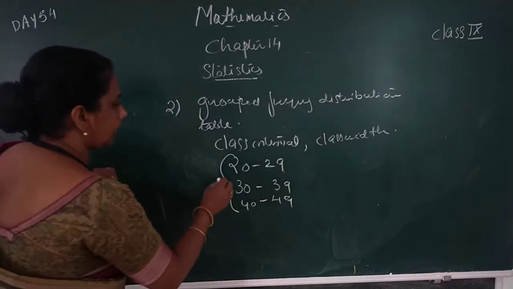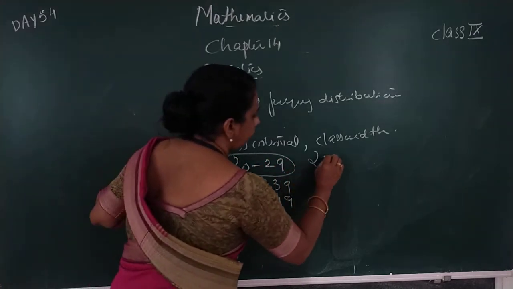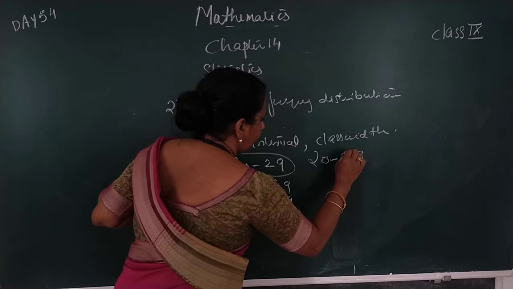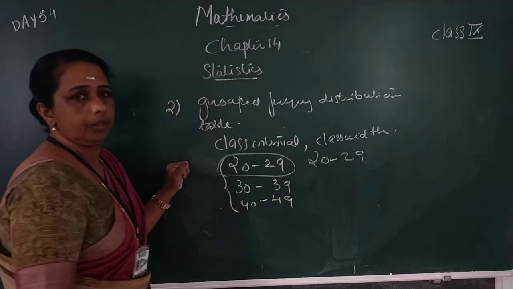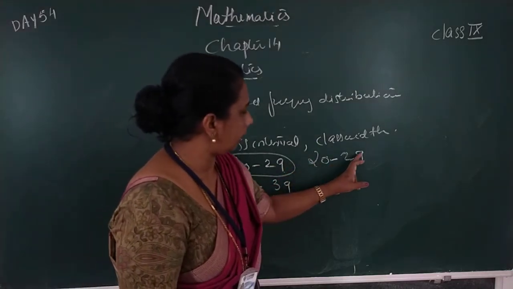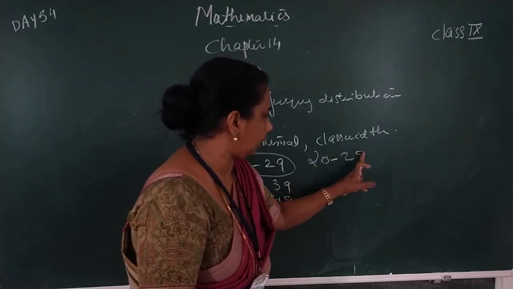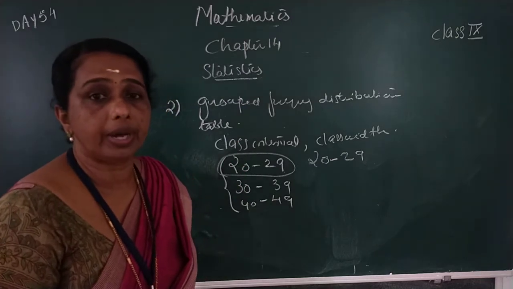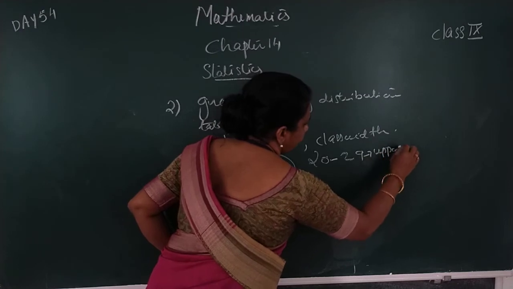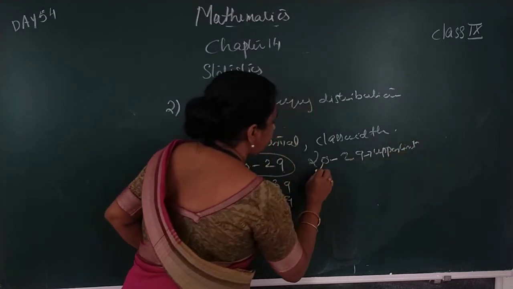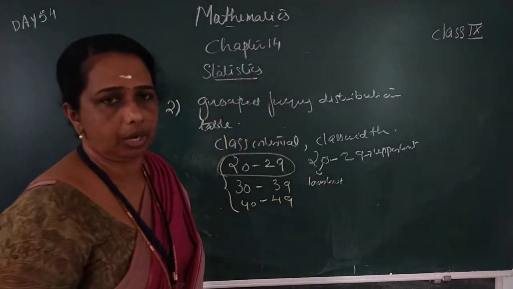Okay, here in this class interval, 20 to 29, the lowest number and the highest number are 20 and 29. This is called the lower limit and this is called the upper limit. The highest number is called the upper limit and the lowest number is called the lower limit. Upper limit and lower limit.